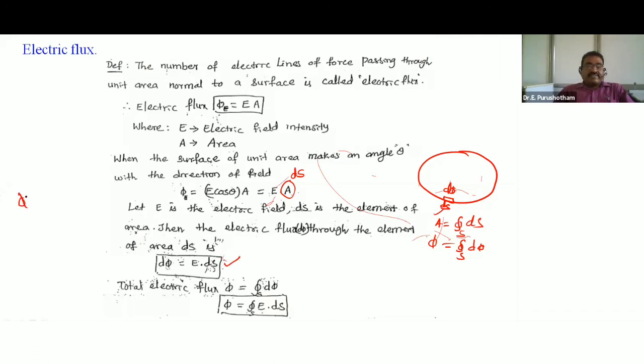For a small part, d phi is equal to E into ds. So total phi is equal to the surface integral of d phi. Substituting the d phi value, phi is equal to the surface integral of E dot ds. You must remember this formula.